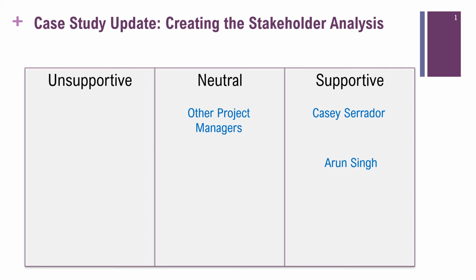In conversation with Arun, Sophie becomes aware of a potential issue. Jackson Woodhouse, Vice President of Customer Support, is very upset that his project idea, upgraded camera software for a key customer, was bypassed in favor of the photo assistant option. Jackson is an important stakeholder, and Sophie will need the cooperation of a number of people in his department. While Sophie feels his power and interest is high, she is worried about whether or not he will be supportive of her project. She will do her best to gain his support for the project, but she will assume that he will be unsupportive at this point in time.